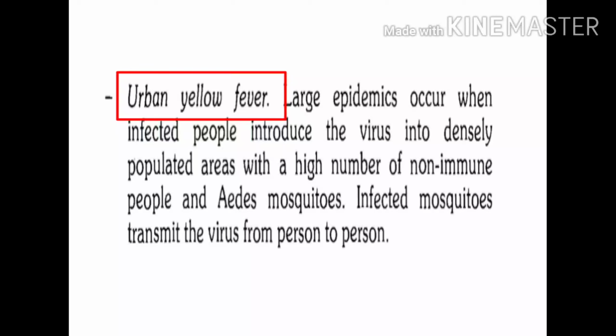Now even in urban areas, large epidemics can occur.